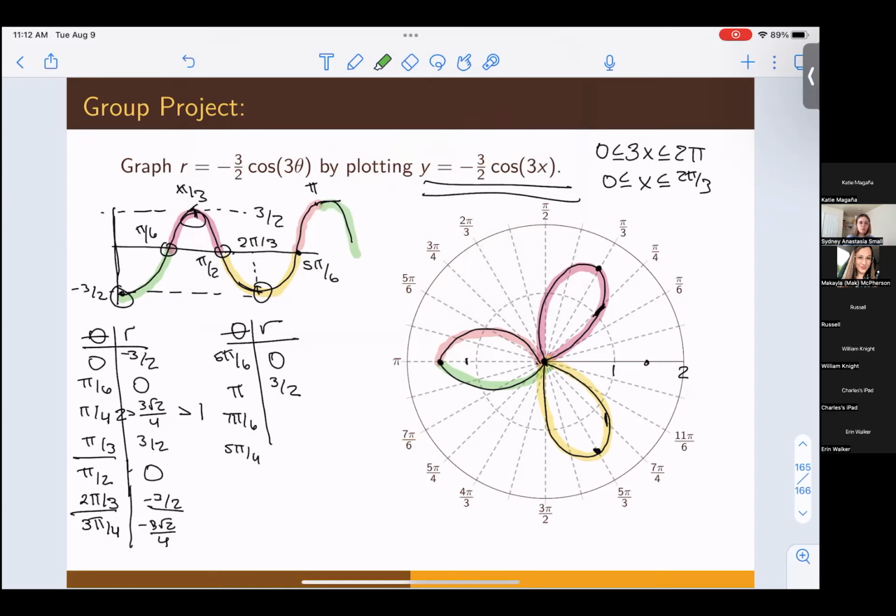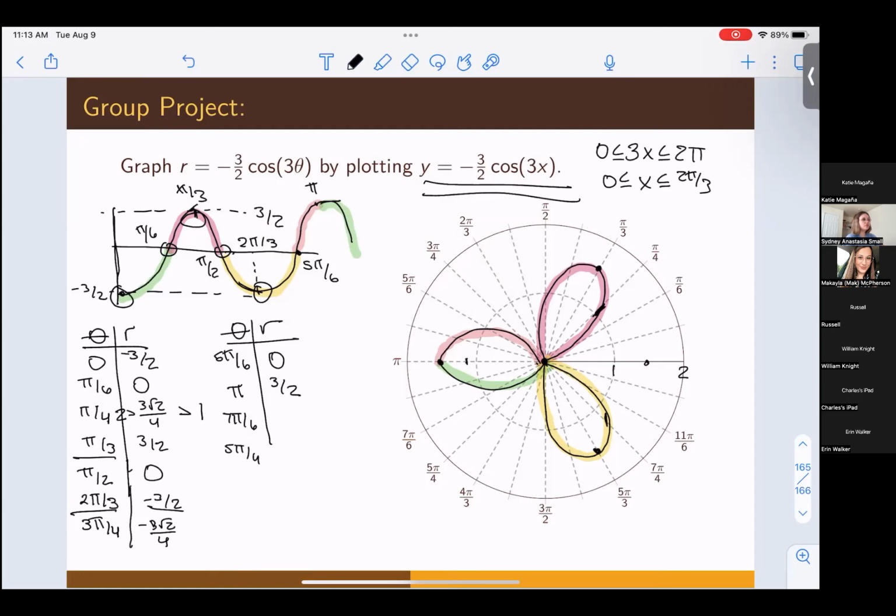Any questions on how we did this one? Again, this is just essentially a matter of plotting key points and then following as the values of theta increase, following them around, drawing them. It really helps with these sometimes, just to be sketching as you go and not just make the table and try to draw from there, because it can be easy, especially with negative radii like this, to forget what order the points were drawn in. So as long as you make sure you're connecting the dots in order of increasing thetas and that they're maintaining this kind of rounded shape, you're good to go.